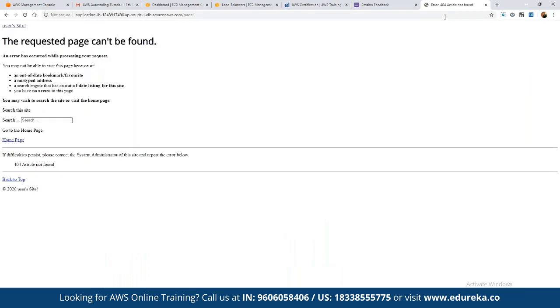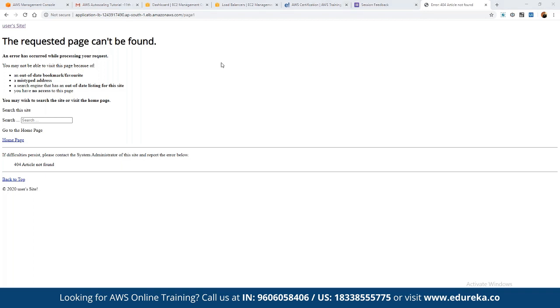Now as we can see here, this is the user site that was running on Joomla. But why does it say page not found? Because in the Joomla instance, there is no definite page defined as page 1. If there was a page 1 defined, then this would have opened page 1 for us to see the entire hands-on as a part of how we can achieve load balancing as a part of the component for AWS that we have discussed so far.